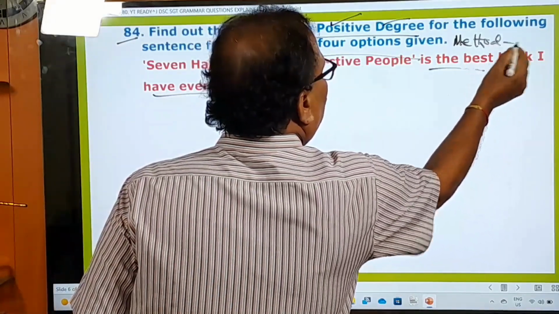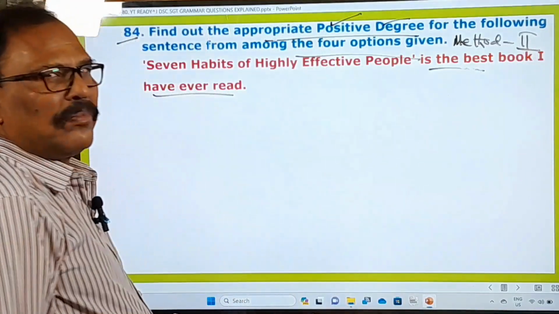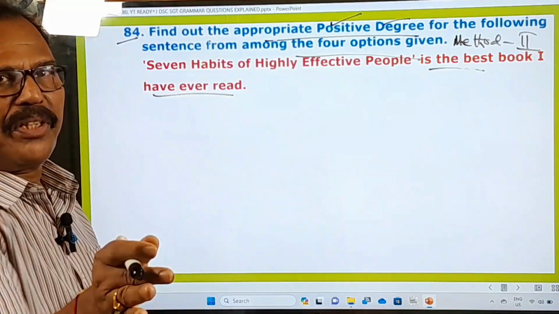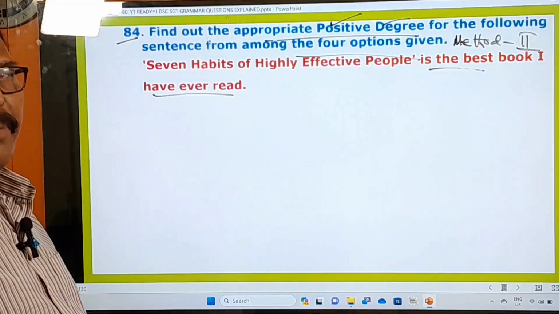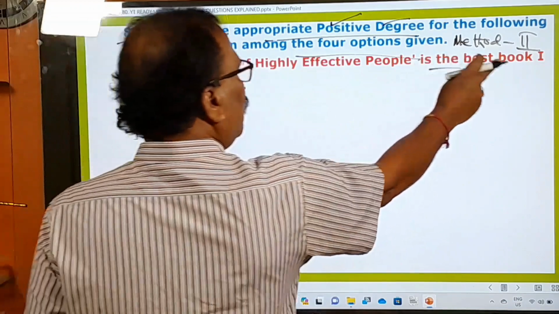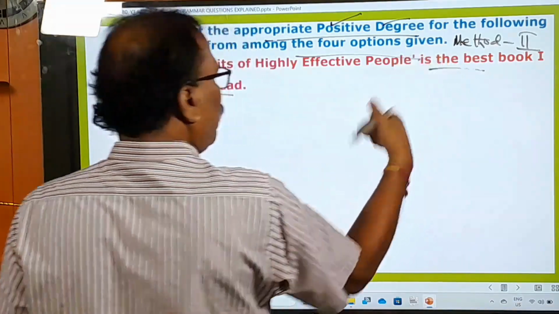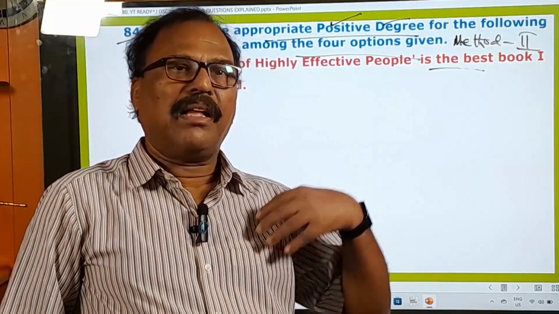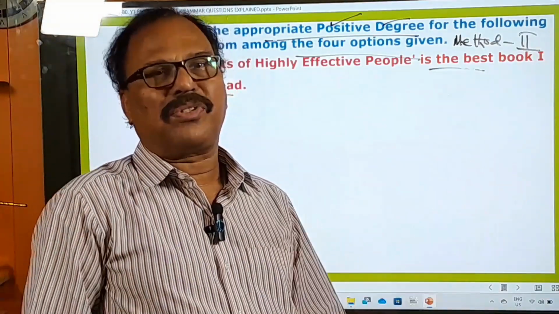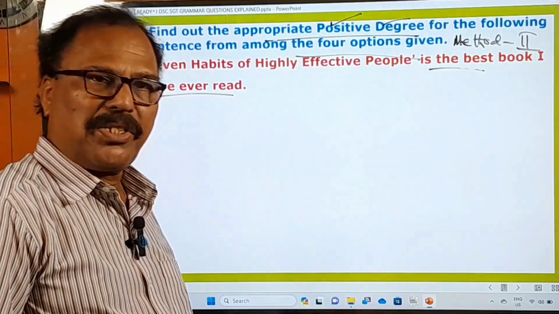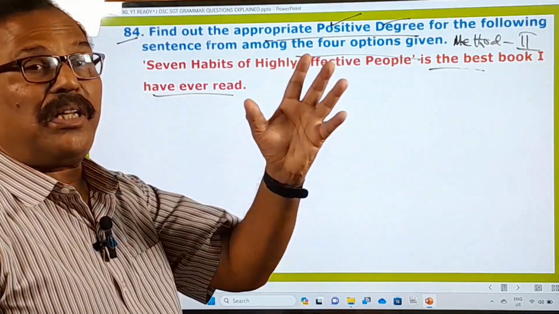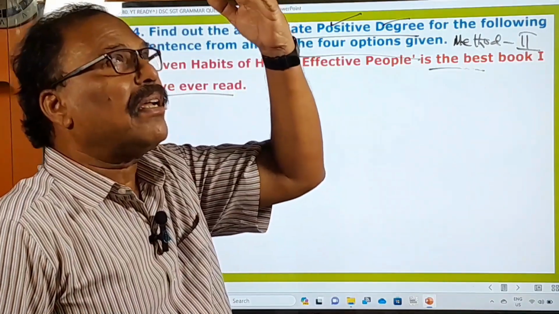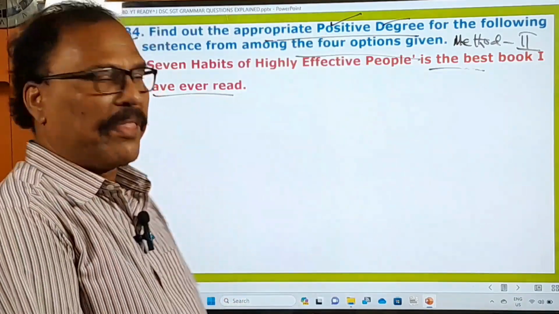What is that? Method 1, method 2, method 3. There are 3 methods under degrees of comparison. So this belongs to method 2, superlative degree, best. Now we have to change it. Method 2 means what is that? In the comparative, after "than", "any other" or "all other" is used. Okay, and in the positive degree, "no other". The sentence begins with "no other". Immediately you must remember its main features. That's what you have to do.